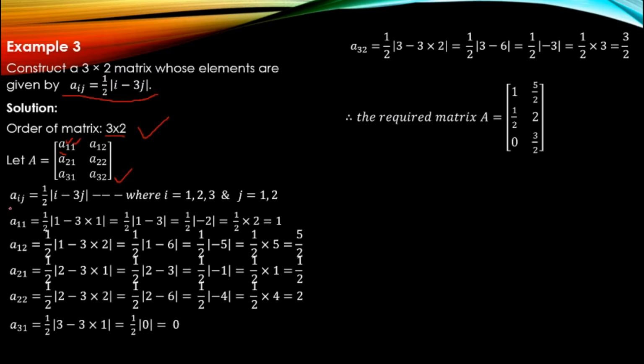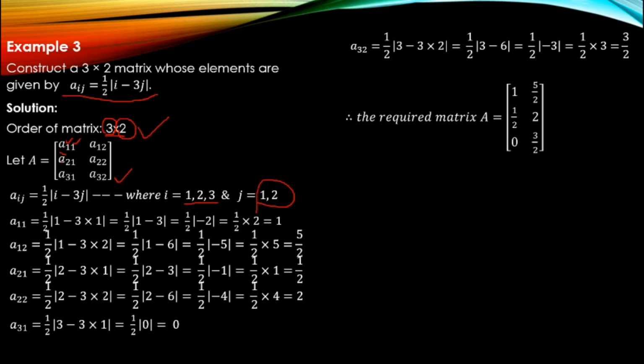So we'll start finding. What will the value of i range from? Since this one is 3, the value of i will be 1, 2, 3, and since this is 2, that is the value of n is 2, the value of j will be 1, 2. Okay, so likewise we'll be substituting.